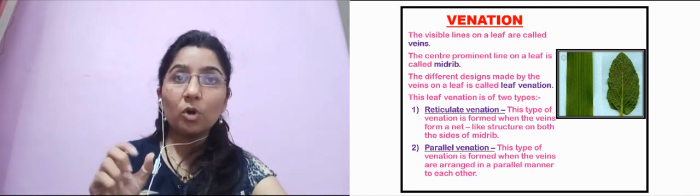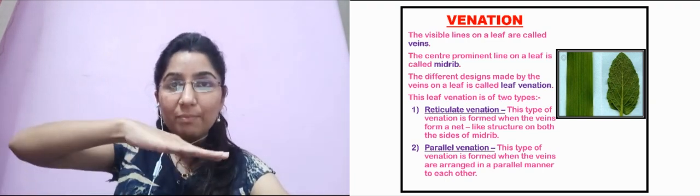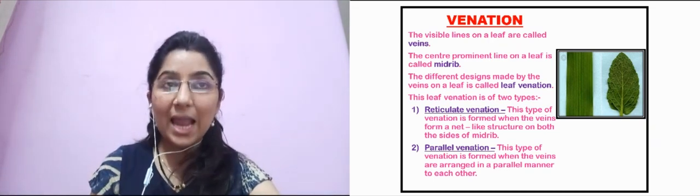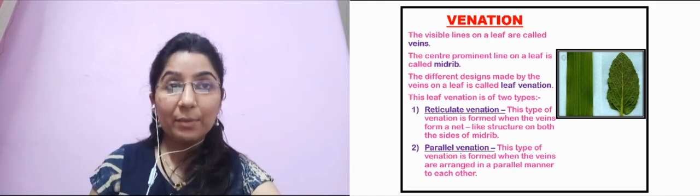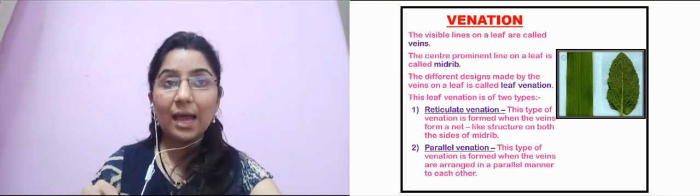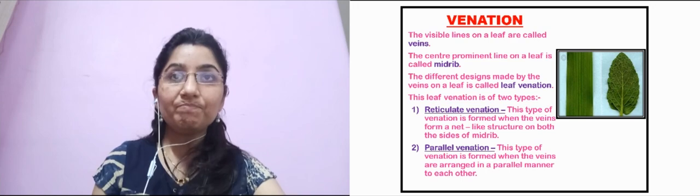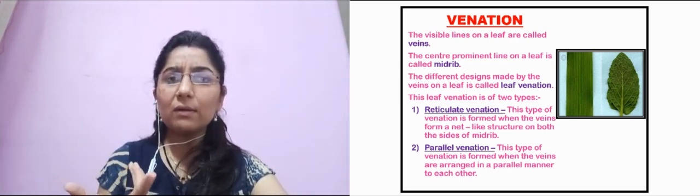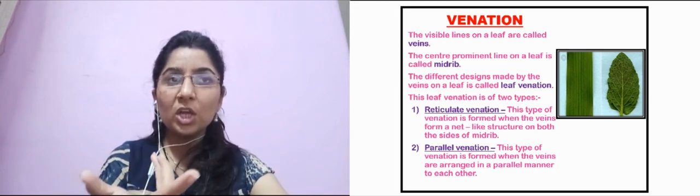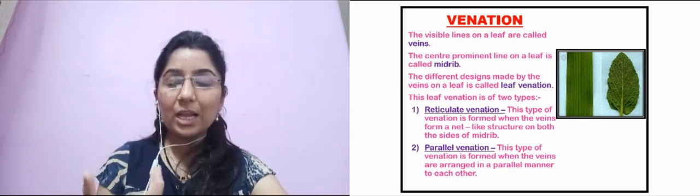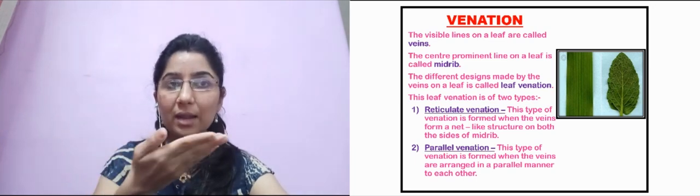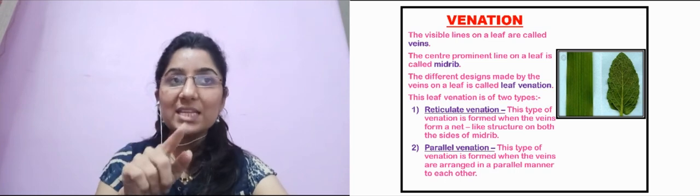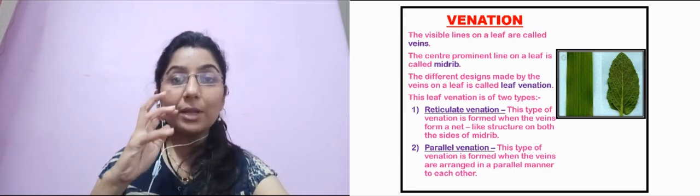Then the broad and green part of the leaf, the whole broad part of the leaf, is called the lamina. So we have seen the petiole and the lamina of the leaf. You can see the blade-like part, that is called the lamina of the leaf. Now you must have observed the midrib and veins too, and about what is given in the diagram, I'll tell you.